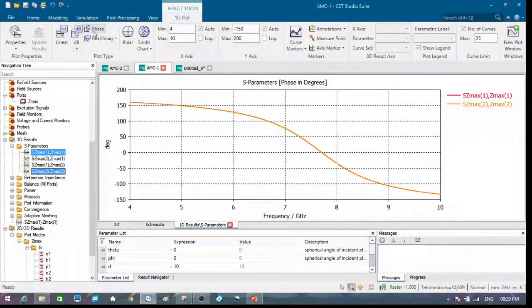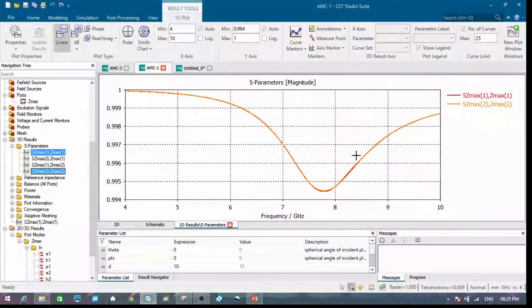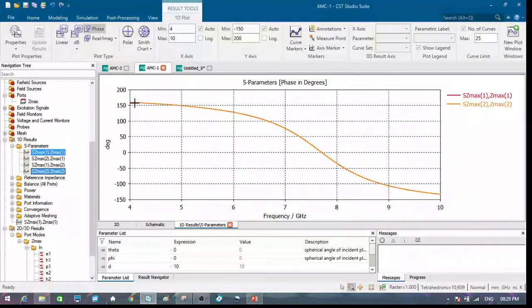So when we click on phase, we will get the reflection phase of the structure. When we click on linear, we will obtain the linear magnitude. Here we can see that the magnitude is almost equal to 1 and the reflection phase is changing from plus 180 degrees to minus 180 degrees, with the reflection phase at 0.